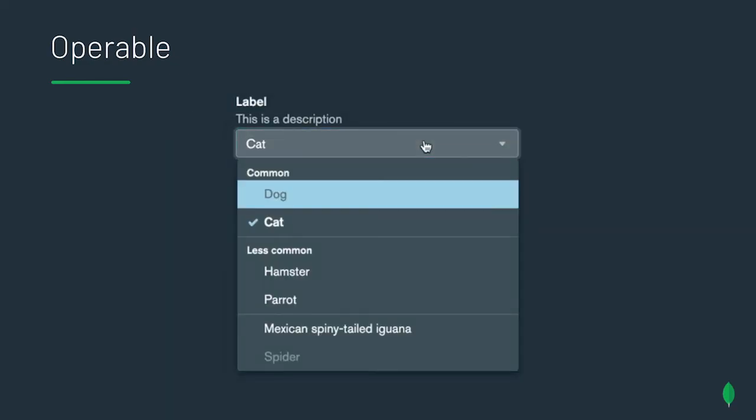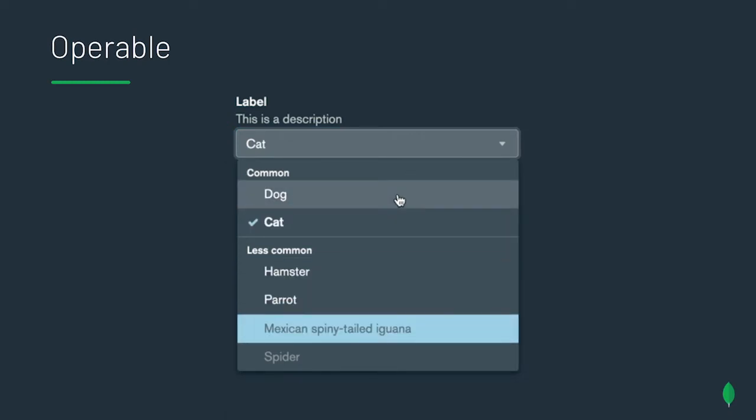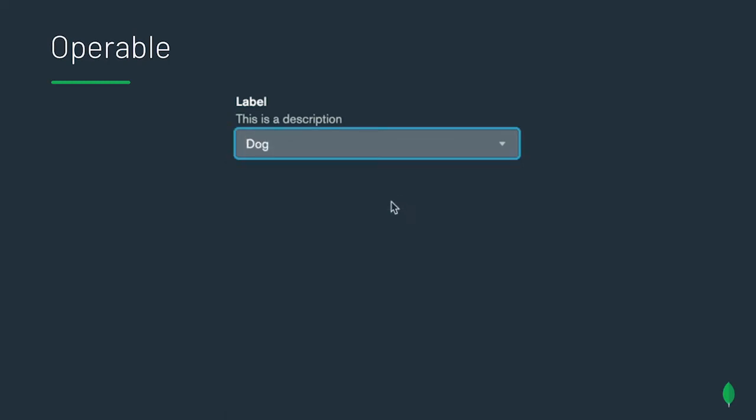So here you can see some of what that focus management logic looks like in action, where a user is able to toggle the focused element by using the arrow keys.